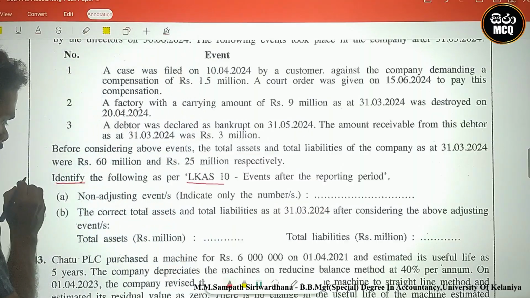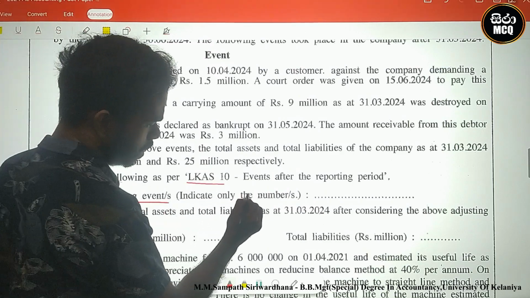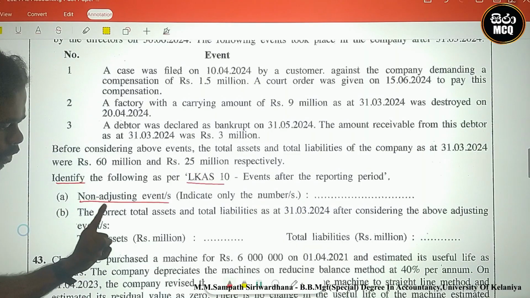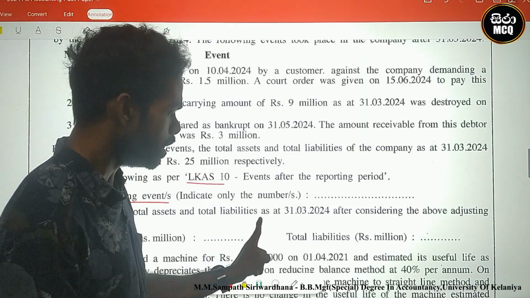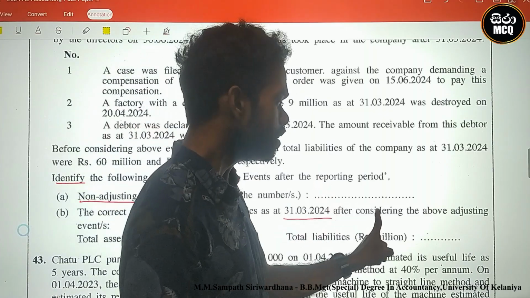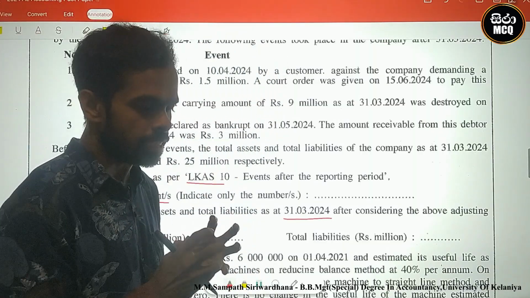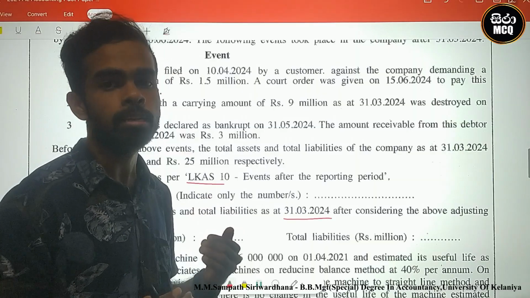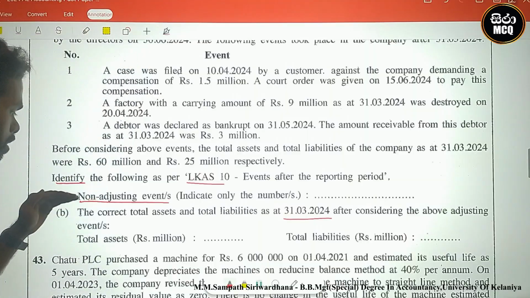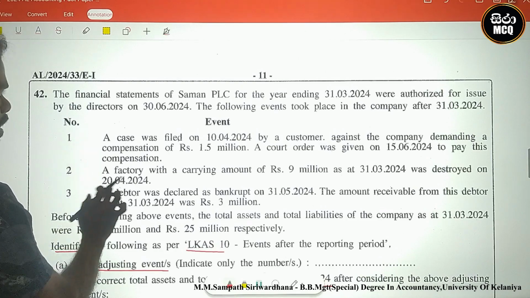First one: non-adjusting events, indicate only the numbers. Okay, we write the numbers. Then the correct total assets and total liabilities as at 31st March 2024. This is the closing date. After considering the adjusting events, there are some changes in assets and liabilities or equity. Firstly, we find the non-adjusting events. Look here, there are three events.